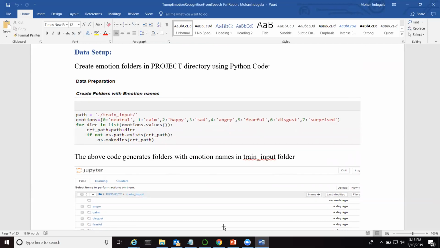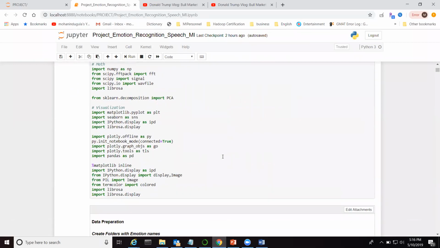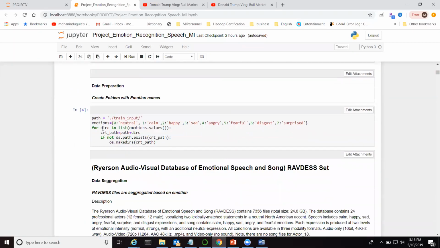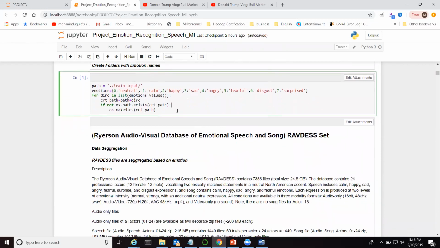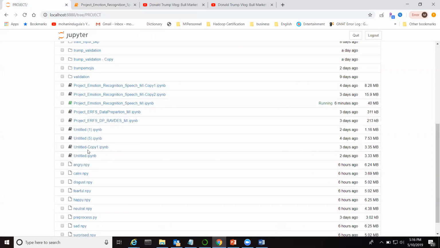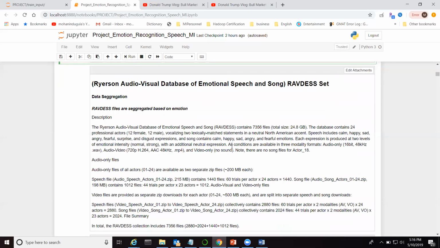First, let me walk through the code. These are the required libraries for the project that I initialized. Then this is the code to create the folders based on emotion, and at the same time I'm assigning a number for each emotion. When you run this code, it will generate the files in the input directories. So it will generate the files like this.